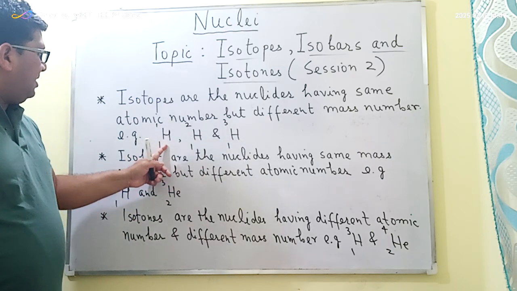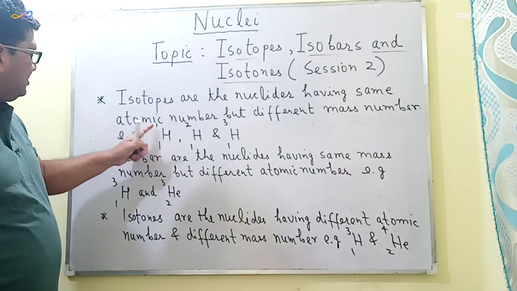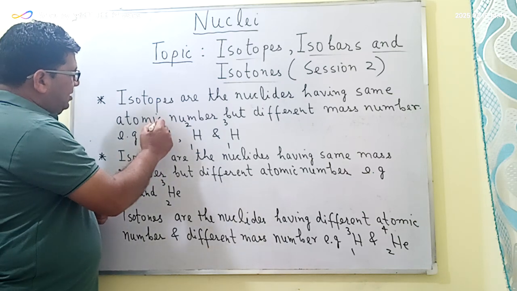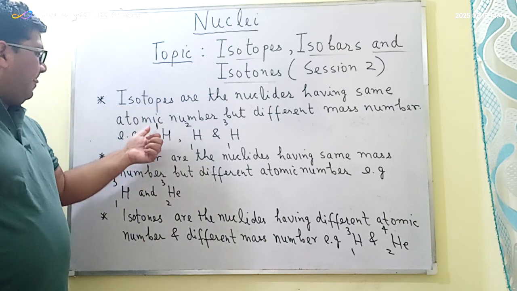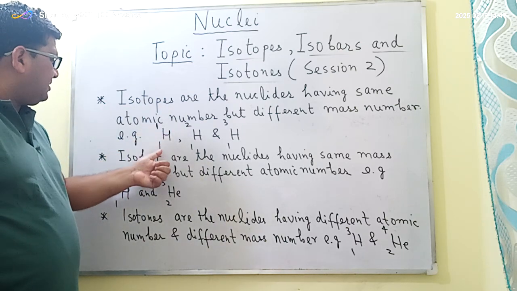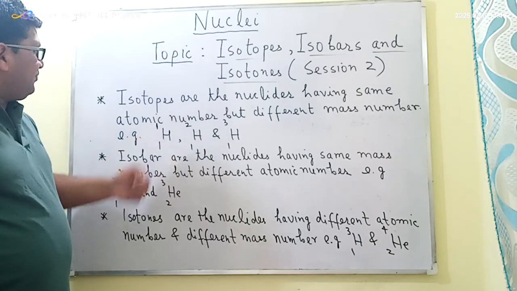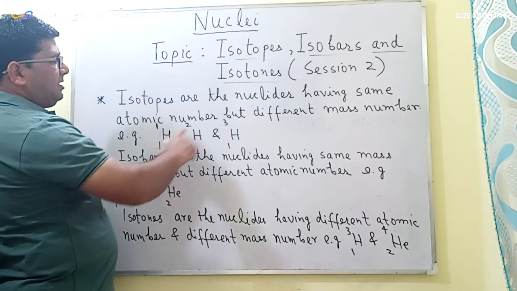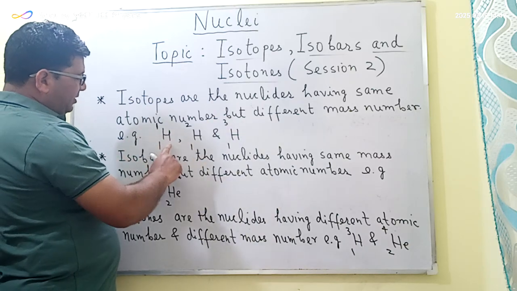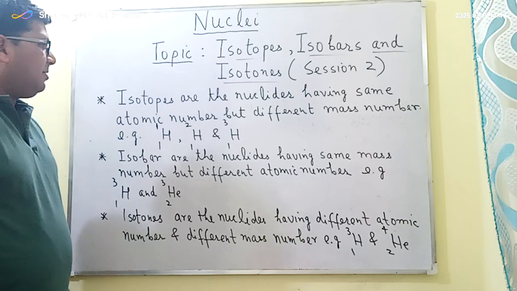The digit written on the upper side is the mass number, and this is the atomic number. Here we can see that the three isotopes have the same atomic number, whereas the mass numbers are different.